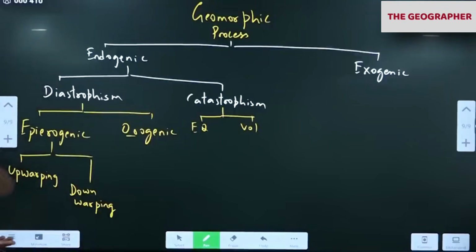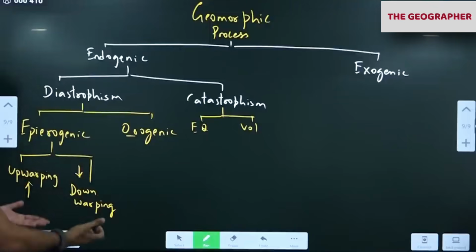Because of isostatic adjustment. Remember, the isostatic load was so high that Antarctica had gone down because of the glacial load. Now, with global warming, the ice is melting slowly. What is happening to Antarctica? Moving upwards. Upwarping is taking place. Upwarping means moving up. Downwarping means moving down. This kind of up and down movement is called isostatic adjustment. One class I had written this on the board. Isostatic rebound, isostatic adjustment. That is happening. So that is epirogenic, continent building movement.